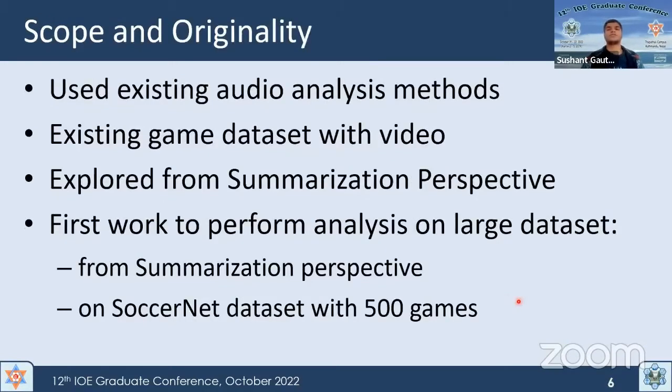This work doesn't formulate any new or novel method for audio analysis, neither did we build any dataset. We used existing audio analysis methods and an existing game dataset containing soccer game videos. But the novelty of this work is the exploration of audio intensities during game events from the soccer summarization perspective. It is also not that we are the first ones to use audio for game summarization, but we believe that this is the first work to analyze audio intensity on a larger soccer dataset with 500 game videos and show its relevance to summarization.